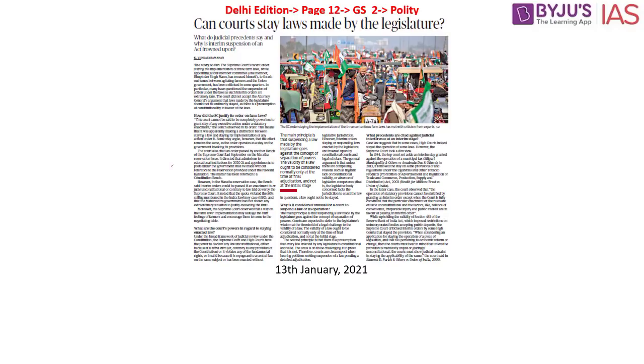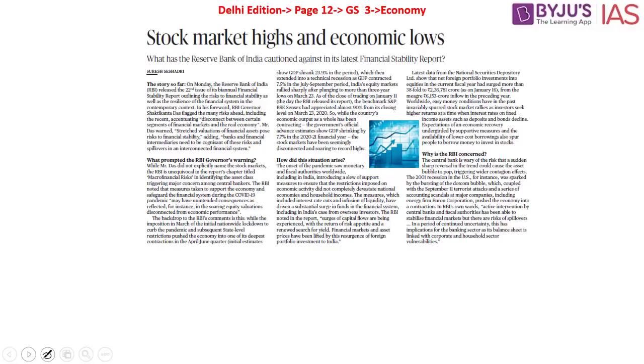Now let's look into the next article. This article says, can courts stay laws made by the legislature? This has been explained on 13th January 2021 in our daily CNA. So kindly look into it for the discussion. Now let's look into the next article. This article says, stock market highs and economic lows. This is one of the important articles where it is speaking about the latest financial stability report. From the preliminary examination point of view, remember, the financial stability report is released by the Reserve Bank of India, and this also happens to be a biannual report as well. But what is it all about? What is the stock market high and what is this economic low will be explained in our economy this week.